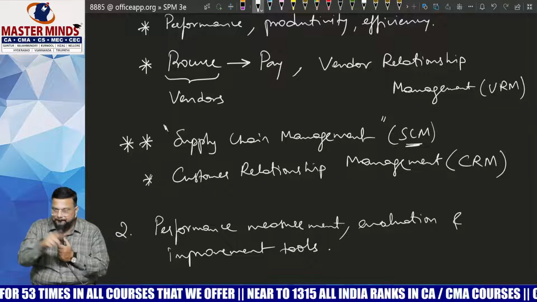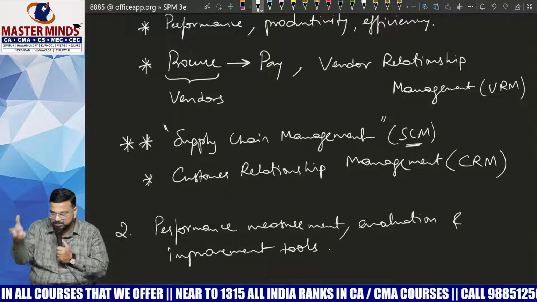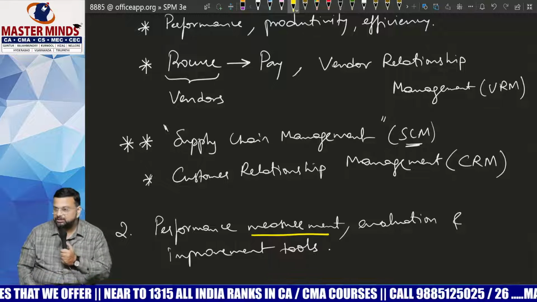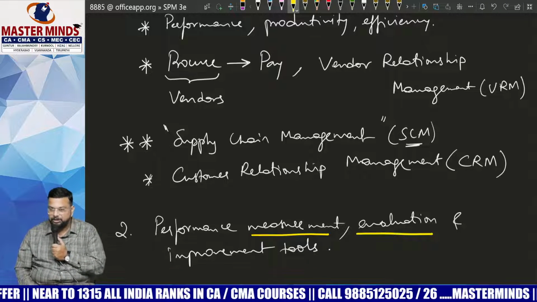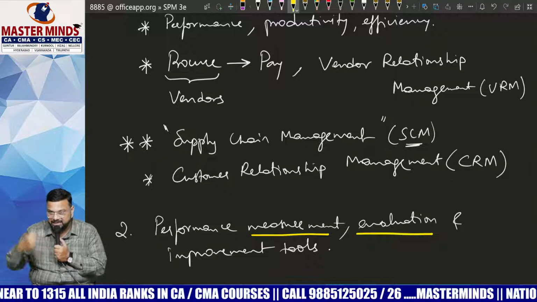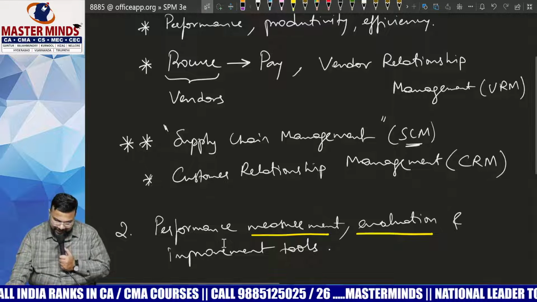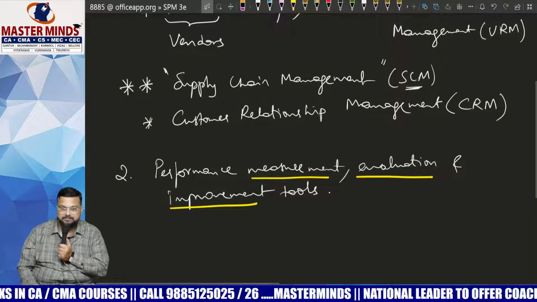That means before comparing, you should calculate actuals. That means first we should measure the performance. Then we will evaluate the performance. Evaluation means comparing it with standards. And wherever necessary, we will try to improve the performance.